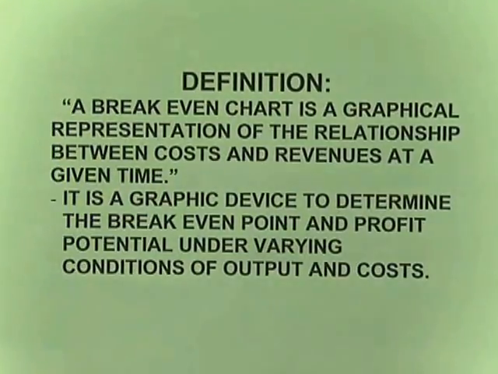Under varying conditions, say, what is fixed cost? Fixed cost may be changed, or variable cost may be changed, or total volume, that is sales volume, might be changed. So under different conditions, what are the things existing, and how is the profit going to be affected? According to that, how should the price be fixed? All those things we have to discuss.